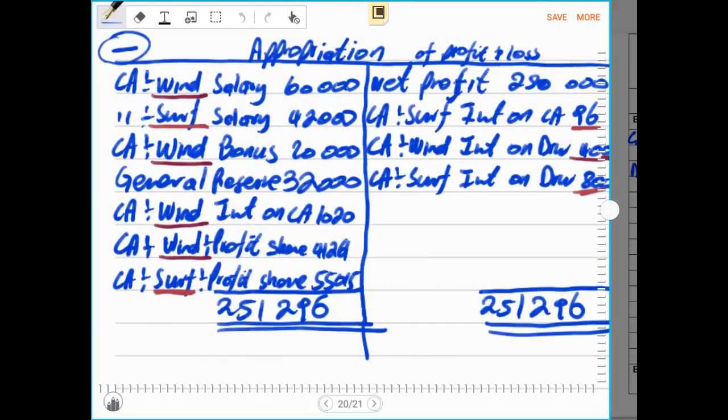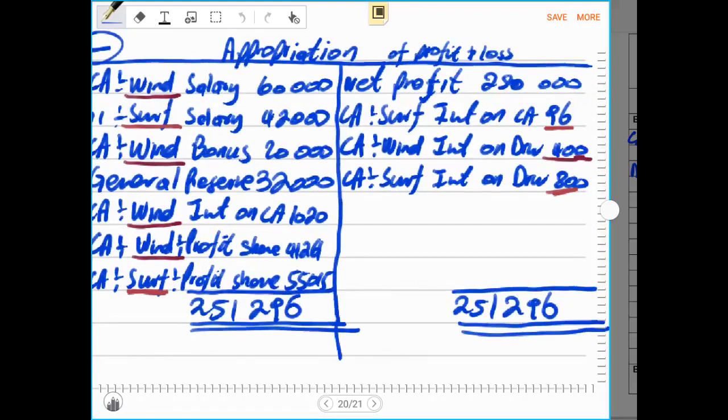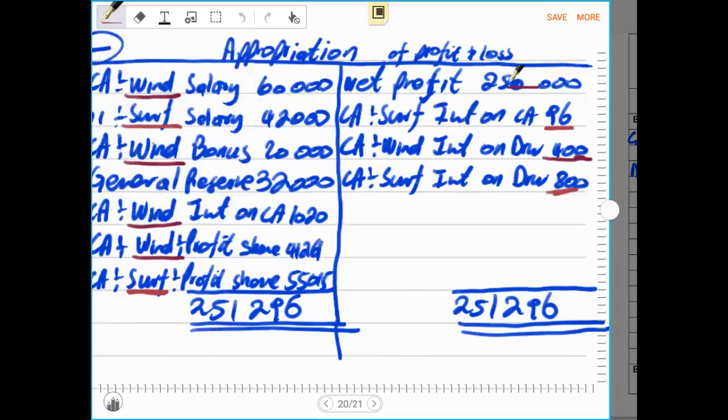This ledger account is the reflection of that column. So now whatever was recorded here must be recorded in that column in the statement of changes in equity. And the first entry that was recorded here was the net profit, and it was the net profit of 250,000 rands.